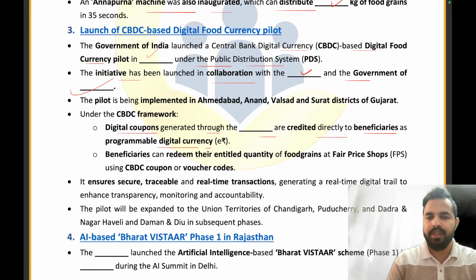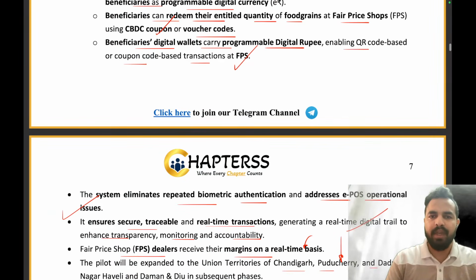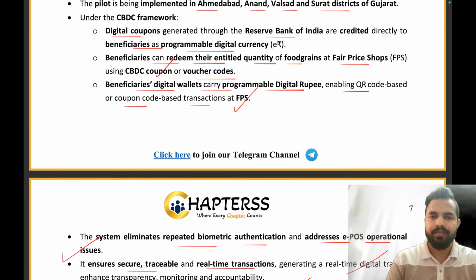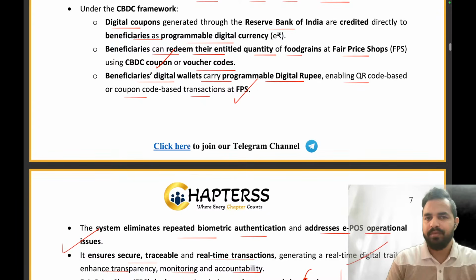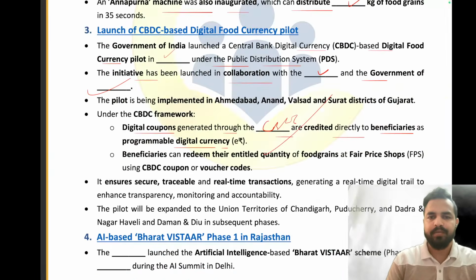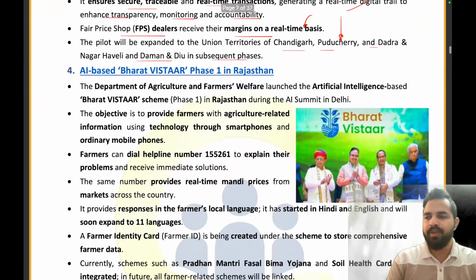They are being generated through the CBDC, Central Bank Digital Currency. Clear, everyone? So we are done with all these particular articles from the examination point of view. They are being generated through Reserve Bank of India. Clear, everyone? Let's move ahead to the next news article.